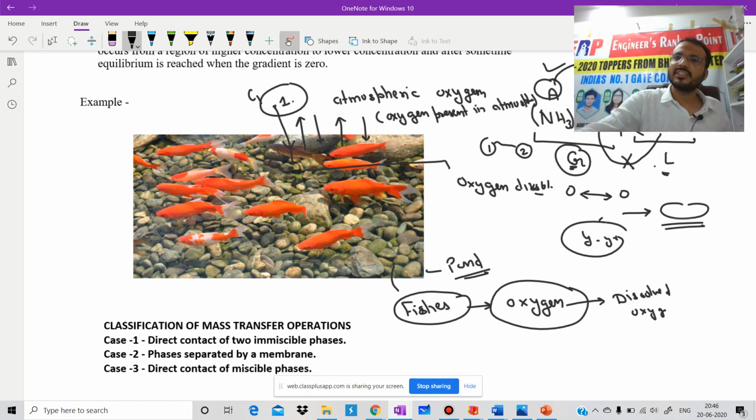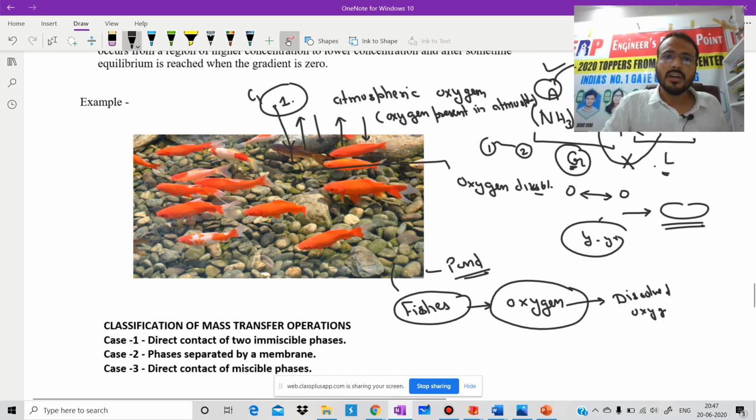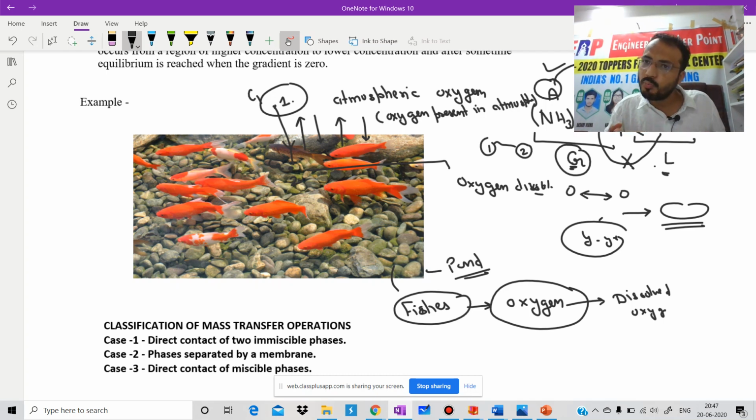Now next thing, sir, what is the meaning of saturation? Suppose I have this one bottle. Suppose it is totally full, then there is no possibility that I can fill more. If I fill more, it will come outside. So the meaning of saturation is that its ability to take something is totally finished. In a similar way, suppose this water has no ability to absorb more oxygen because it is already saturated.